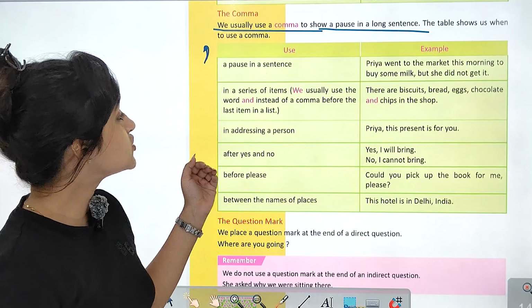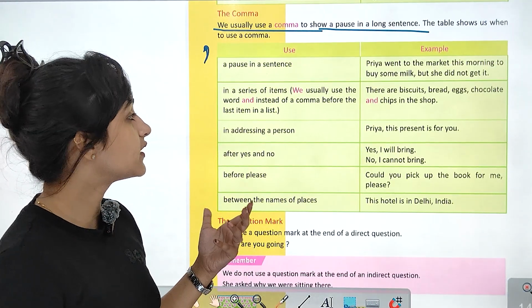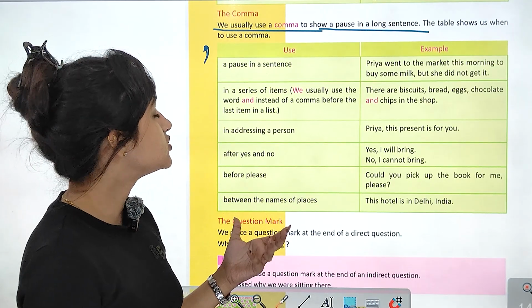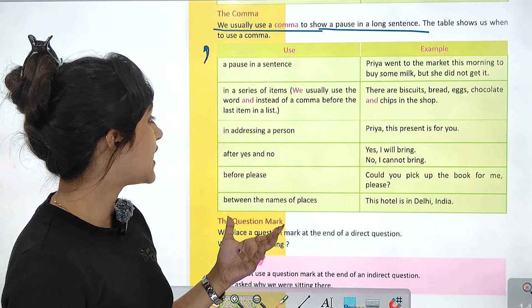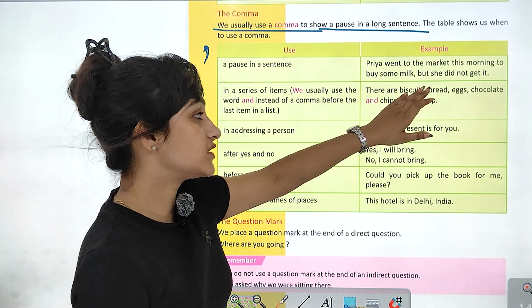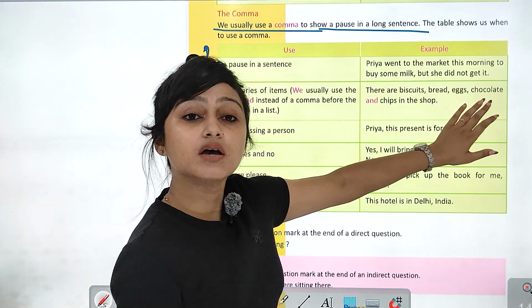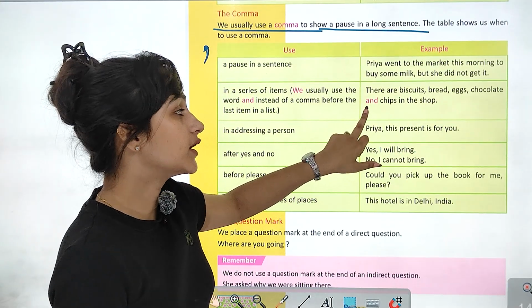Full stop. In a series of items में use करते हैं. We usually use the word and instead of a comma before the last item in a list, like there are biscuits, bread, eggs, chocolates. फिर हम क्या यूज करेंगे? एंड यूज करेंगे एंड में.